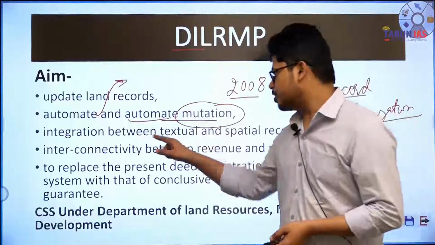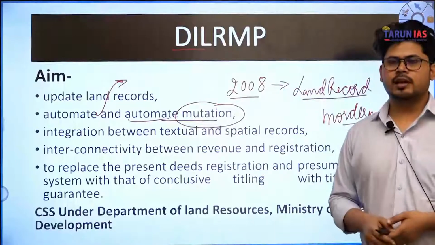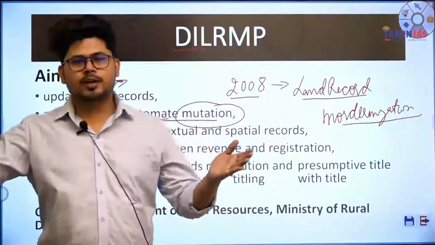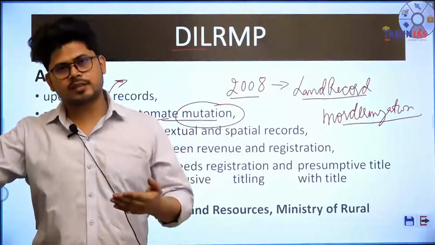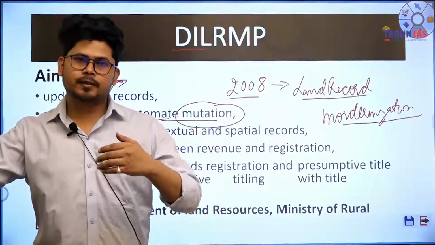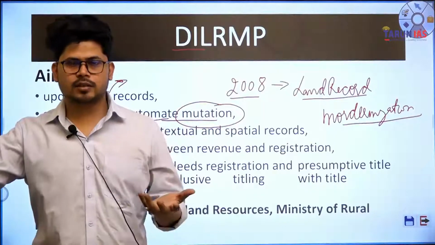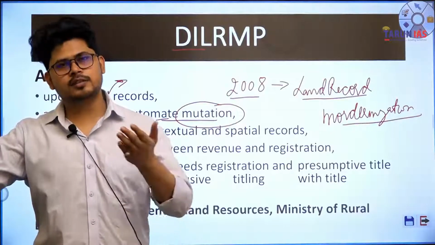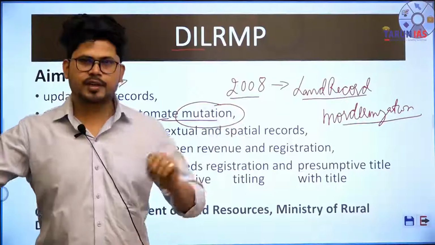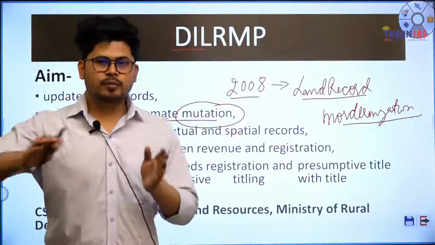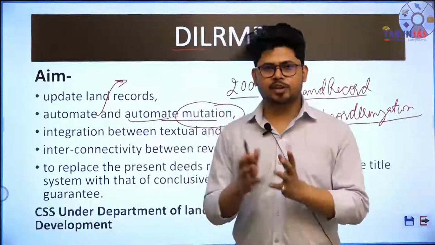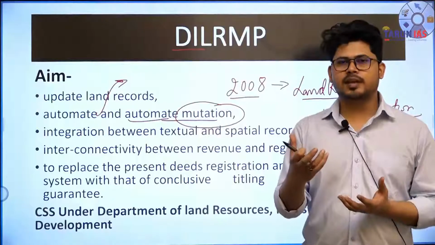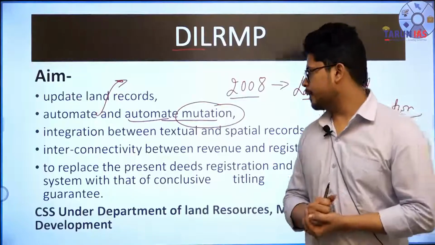The third one is integration between textual and spatial information. Spatial information is the cadastral map. Textual information is about the property tax. Textual in the sense कि textual of course is about text, है ना. तो text में जो information present है वो कहाँ पे है? Registry department में and as well as property tax department में, यानी revenue department में. अब इन तीनों departments के data का integration so that a single point to obtain the information about a land parcel can be obtained. ठीक है.